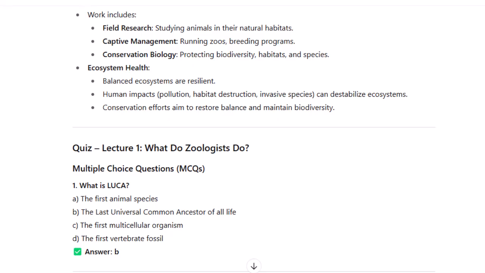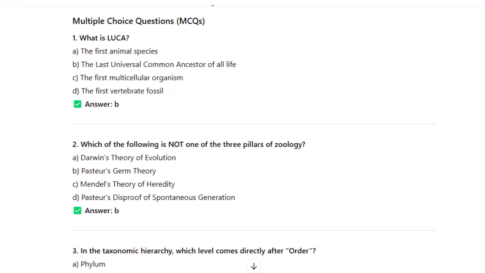What is LUCA? The first animal species, the last universal common ancestor of all life, the first multicellular organism, the first vertebrate fossil? The answer is the last universal common ancestor of all life. Which of the following is not one of the 3 pillars of zoology? Darwin's theory, Pasteur's germ theory, Mendel's theory of heredity, Pasteur's disproof of spontaneous generation. The answer is Pasteur's germ theory.